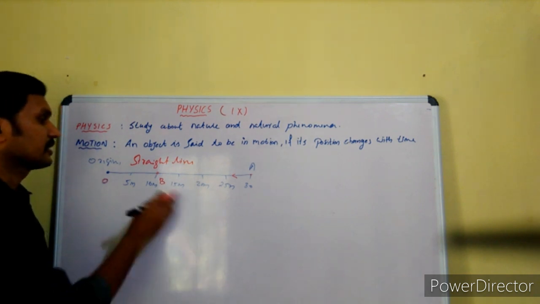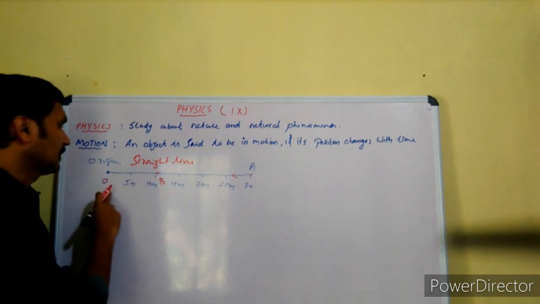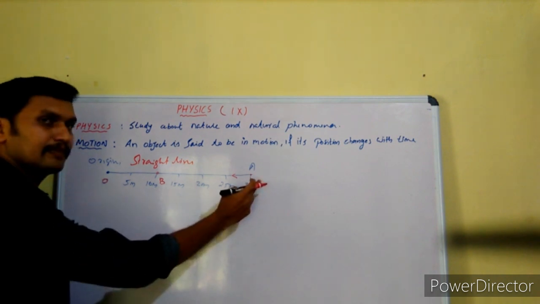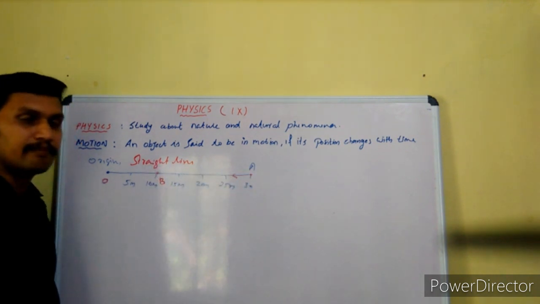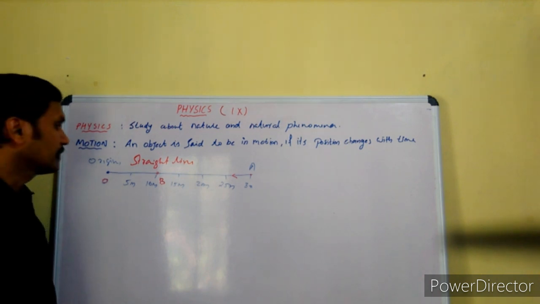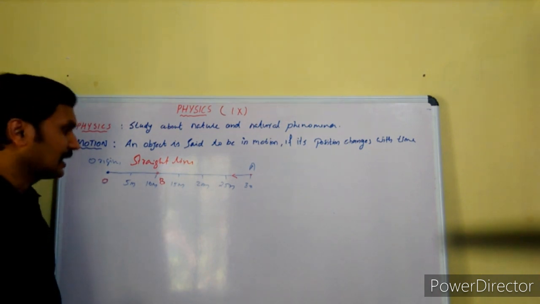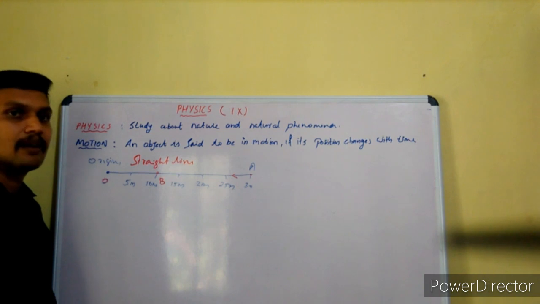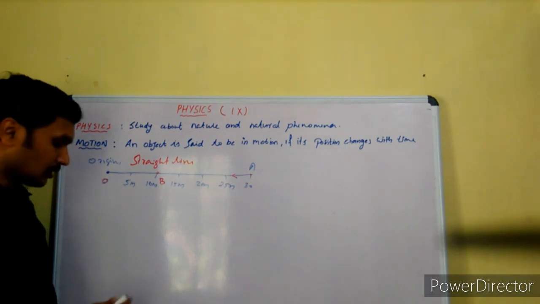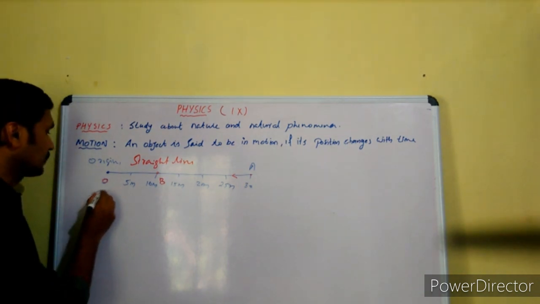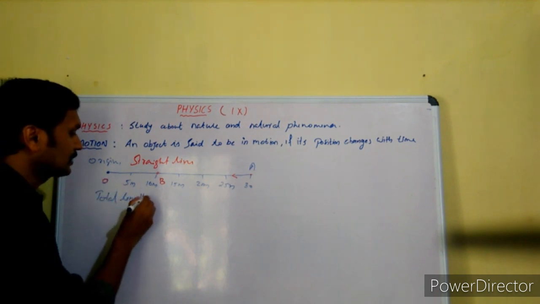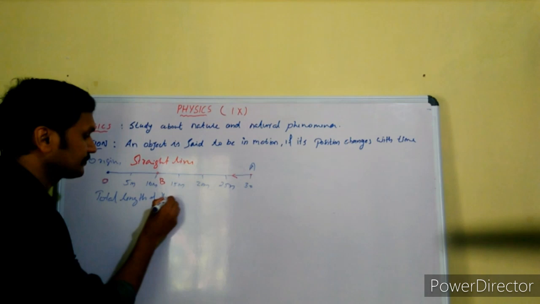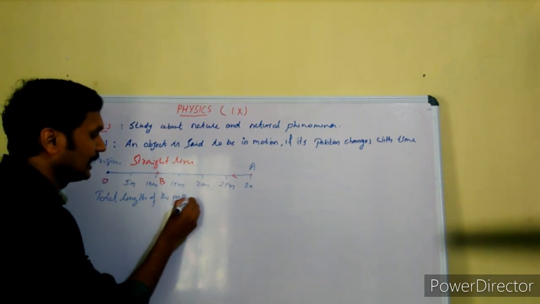Its final position is at B. It travels a path OA and returns back to reach the point B. Now, if you are calculating the total length of the path covered by the object, what is the total length of the path?